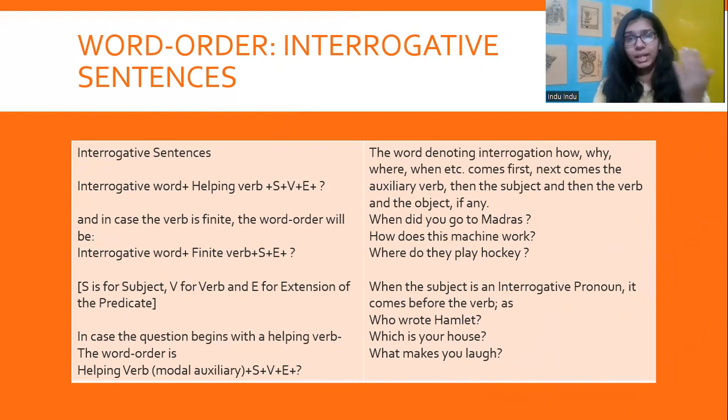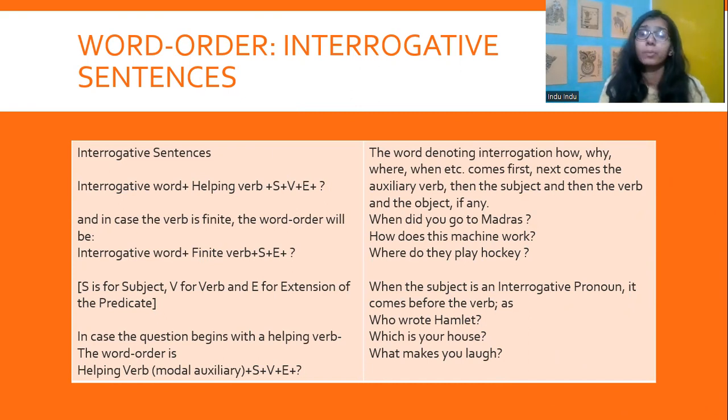Interrogative word followed by the helping verb plus subject, verb, and extension of the predicate. So, for example, when did you go to Madras? So, when is the interrogative word. Did you go to Madras? So, did is the helping verb, and you are the subject. Go is the verb, and to Madras is the extension of the predicate.